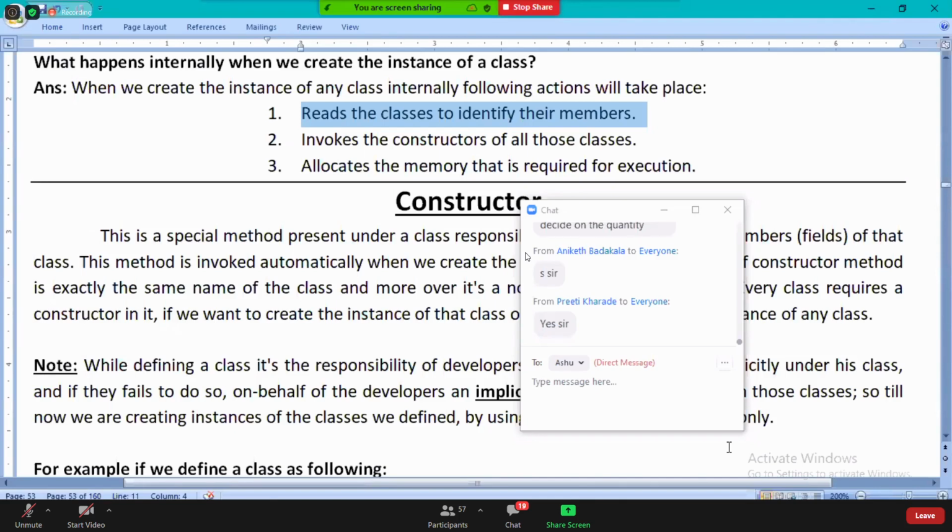So to allocate the memory, first, what is it doing? It is trying to identify the members of the class. Are you clear with the first point and the last point? First one and last one are interrelated to it. Are you guys clear?